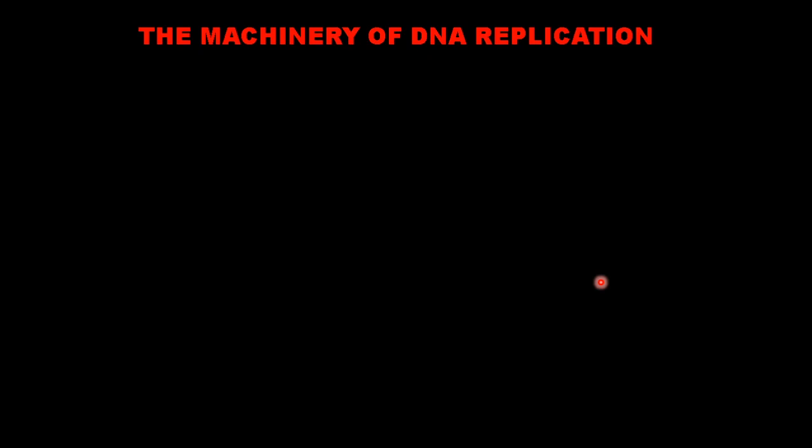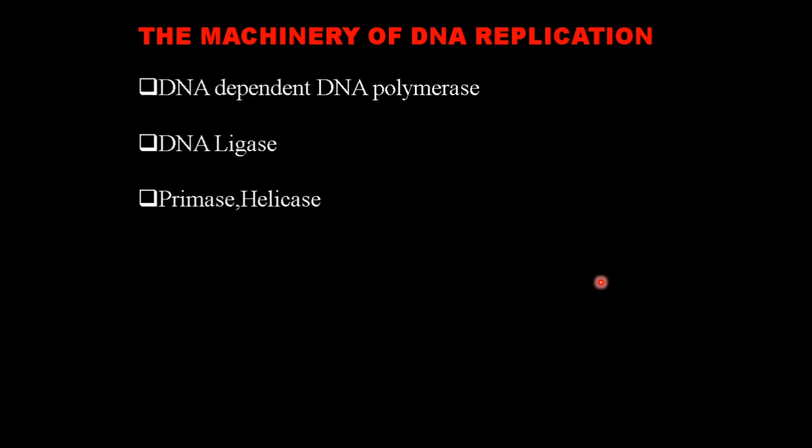Now, what are the things required for DNA replication? The main components required: DNA-dependent DNA polymerase, that is the enzyme. It is the main enzyme required for DNA replication. The next enzymes required are DNA ligase, primase and helicase. So these are the three main types of enzymes required for DNA replication. Other than that,